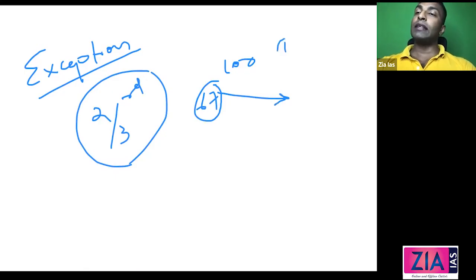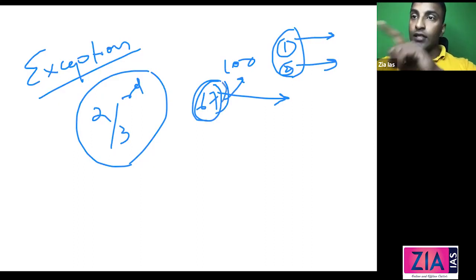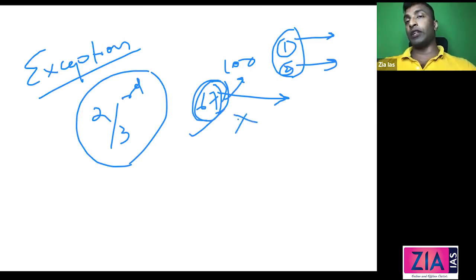Guys, if one member resigns and joins another, or two members resign and join another, this is considered as defection. But 2/3 breaking away from the political party itself shows that something is wrong in the party. So this is allowed. If 2/3 of the members break away, and either join some party or form a new party, this does not amount to defection. So these are two exceptions.